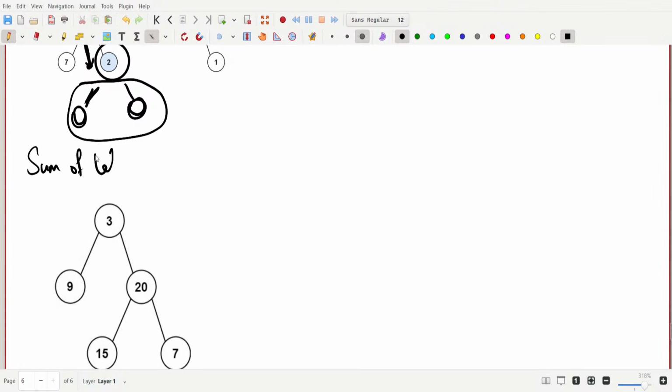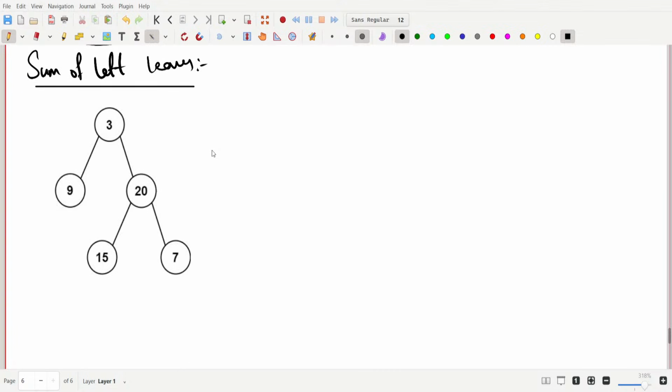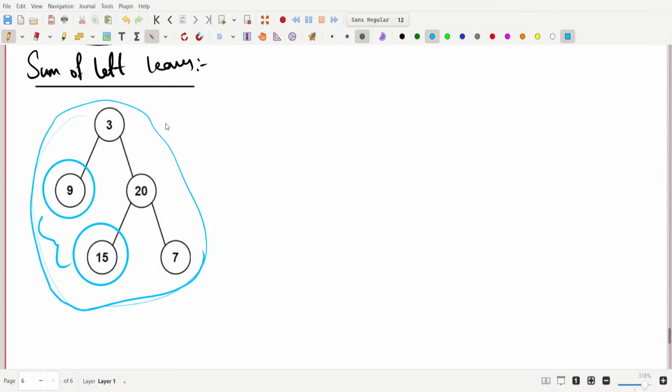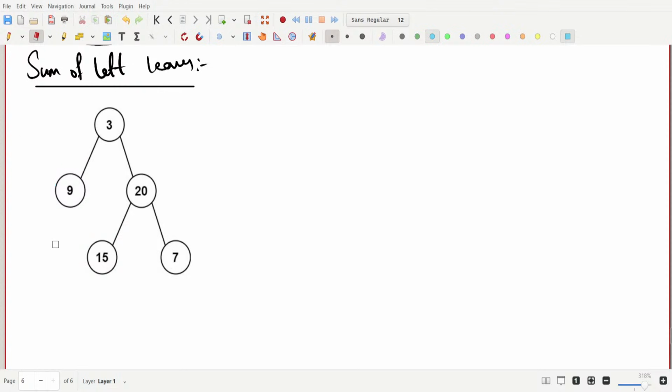Sum of left leaves. Okay. Now we have to add only the left leaf nodes. How can we know these two are the left nodes? From this pictorial graph, by watching this we can say these two are. But how can we make it? How to do it?